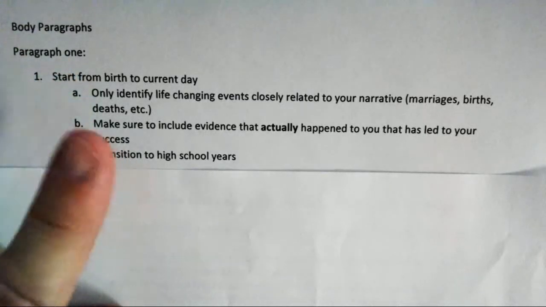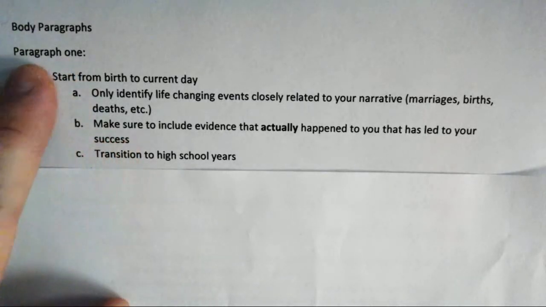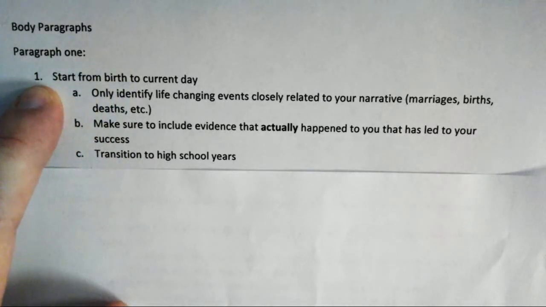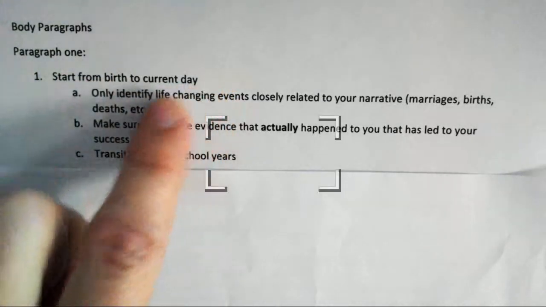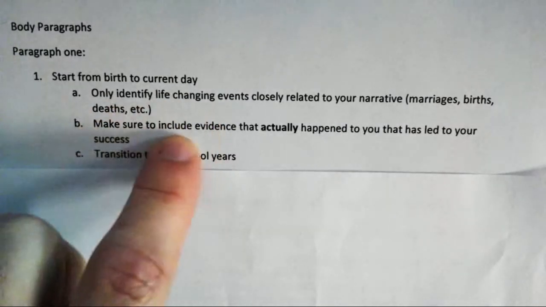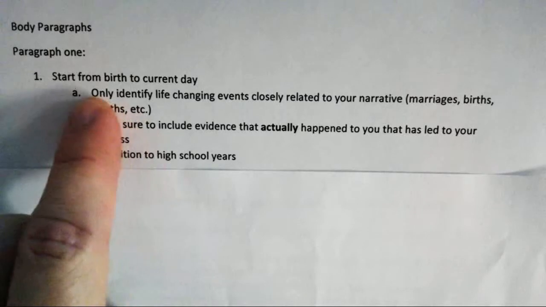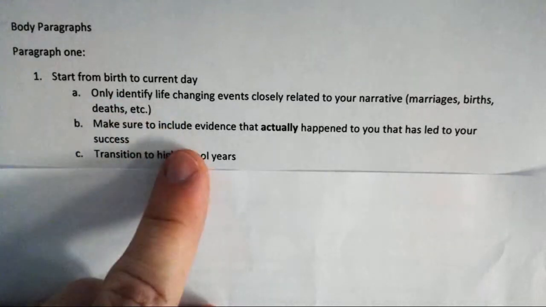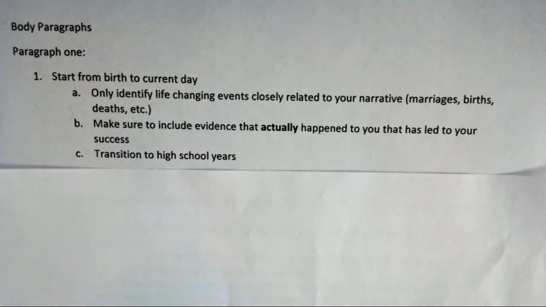Now, remember, you're going to create this outline. On your paper, you're going to write paragraph 1, and then bullet point 1: start from birth to current day. Then you're going to do A, B, C, and just jot down those ideas. They don't need to be full sentences, just so you have a structure of what it's eventually going to look like. As you're doing this, you'll want to refer back to your timeline. Alright, so there is your paragraph 1.